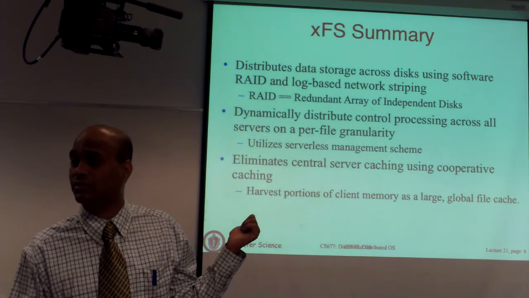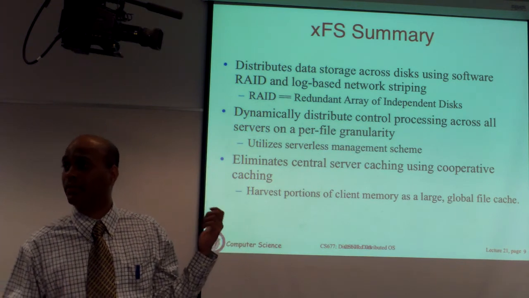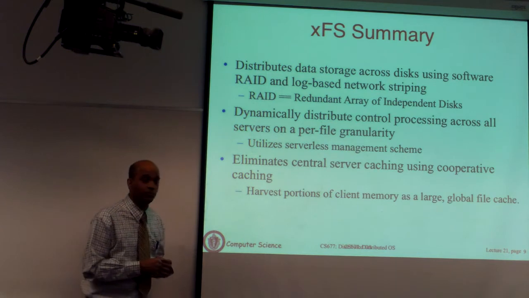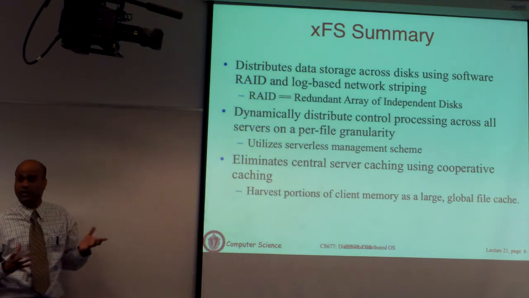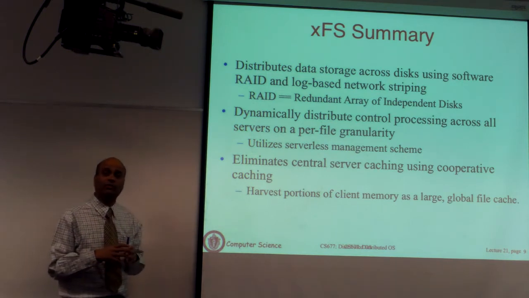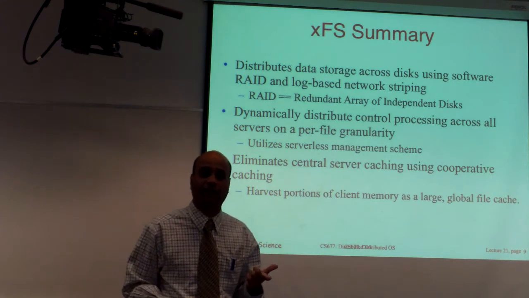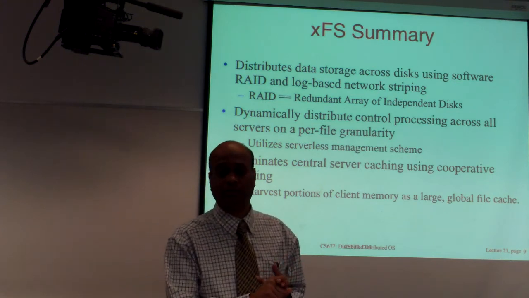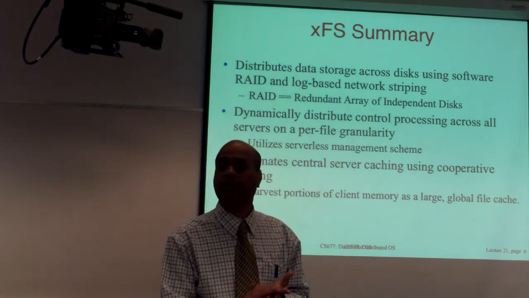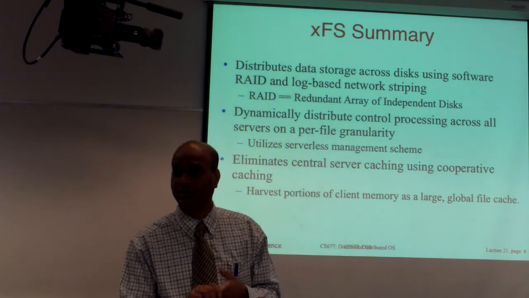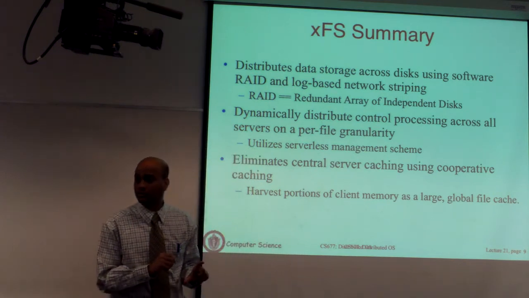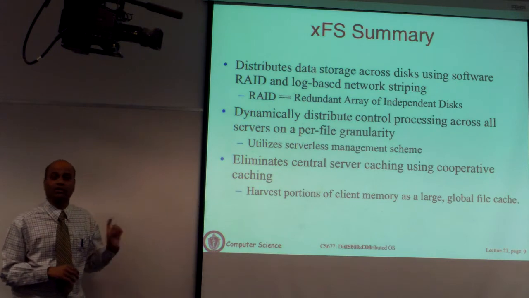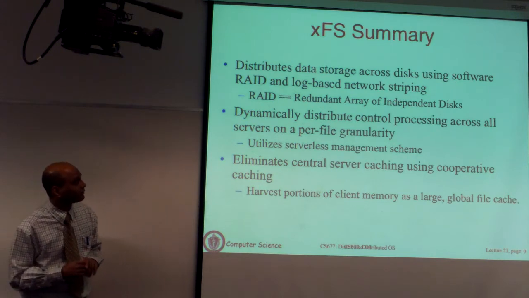Both of these systems came out of research projects at Berkeley, and so did RAID. So this file system combines all of these features. It uses RAID, but software RAID, along with network striping, and it uses log structured organization. I'm going to describe all of these concepts, and then we'll put it together in the context of xFS.